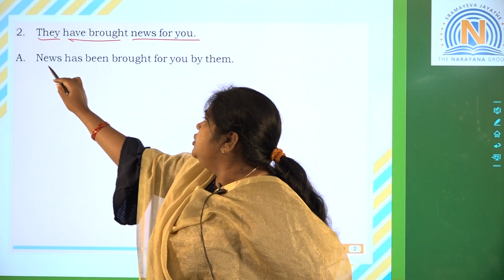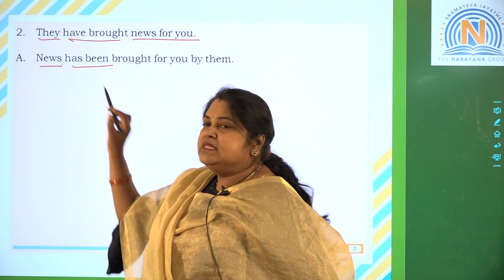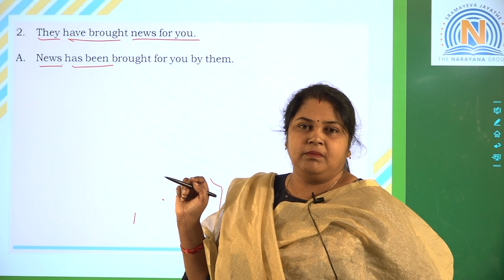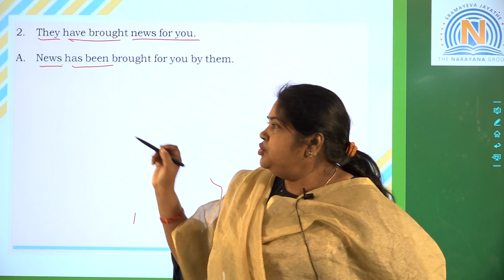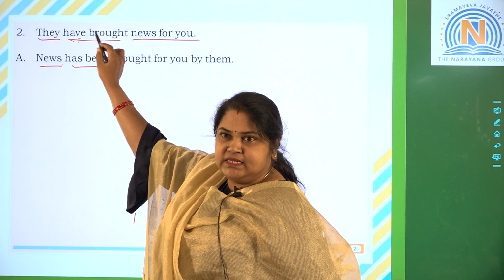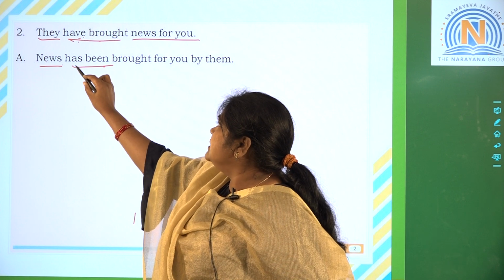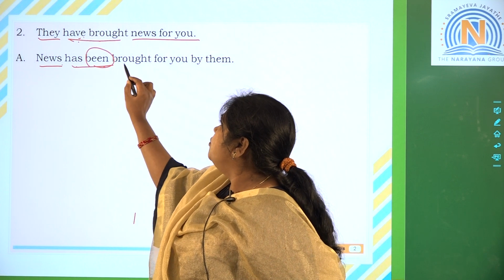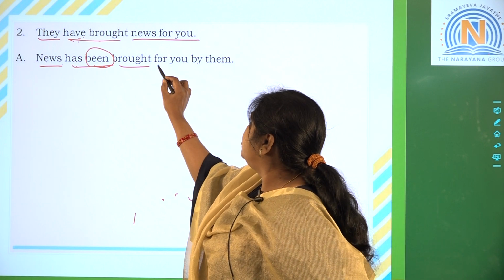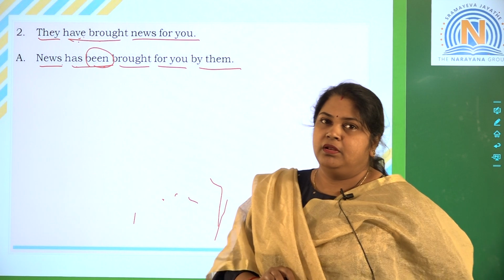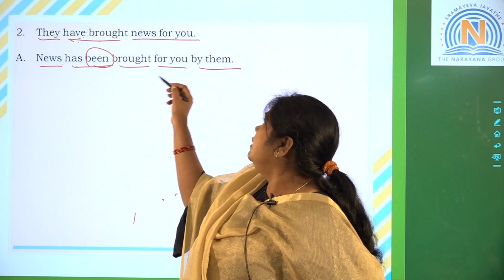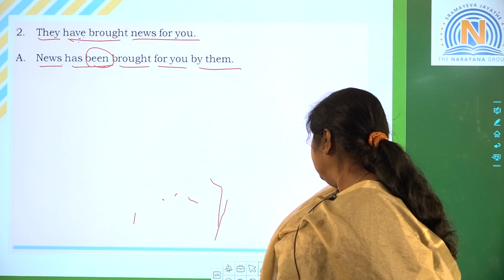News is singular, it is an uncountable noun, so we don't use new. So news has been. Have is there, it is perfect tense, so has, we have to put been, brought. Brought for me by them. So this is the answer. News has been brought for me by them.